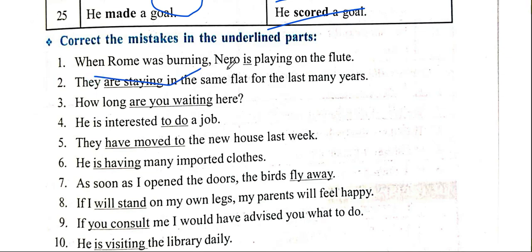When Rome was burning, Nero is playing on the flute. So here we have a question from past progressive tense, in which two actions happen together. When Rome was burning, Nero was playing on the flute.